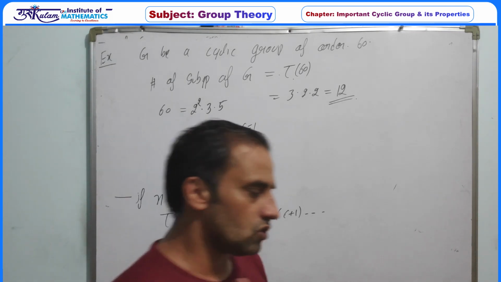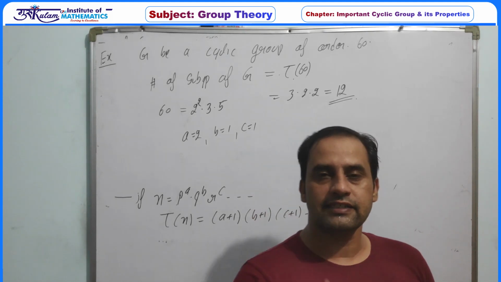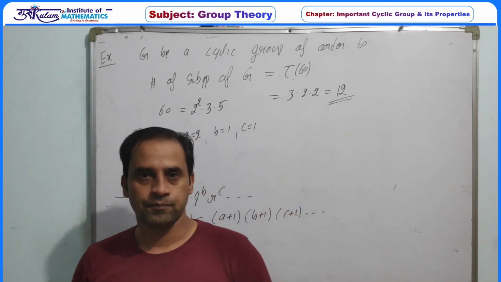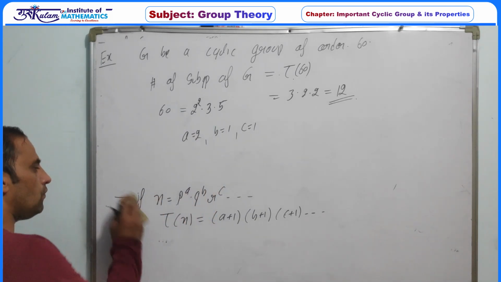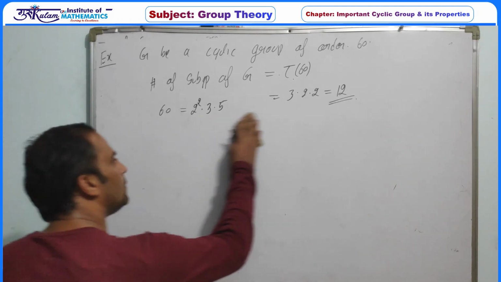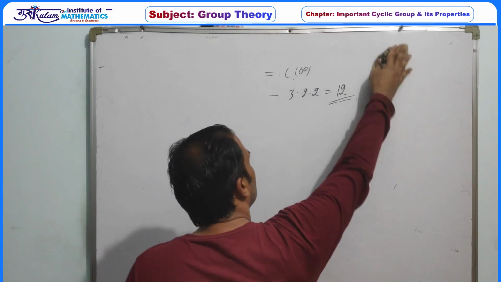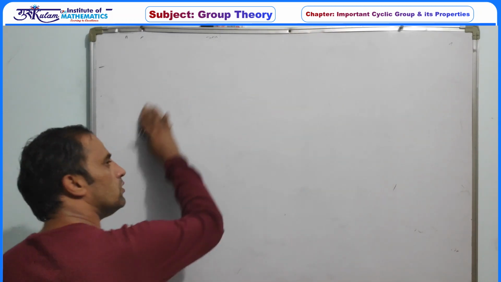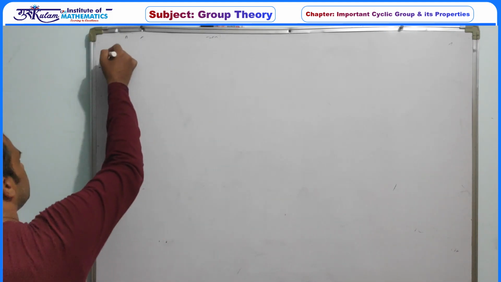And if k does not divide n, then by Lagrange's theorem, G does not have any subgroup of order k. And finally, the total number of distinct subgroups in a cyclic group of order n is exactly tau n, where tau is the function which gives the number of positive divisors of n.